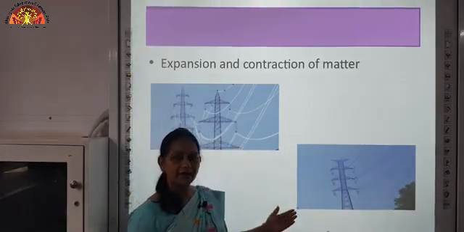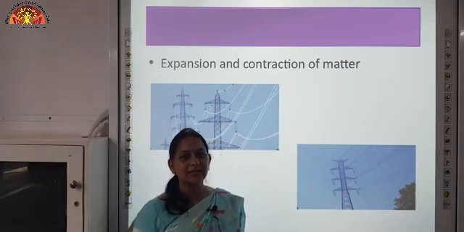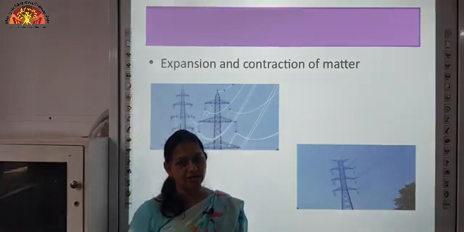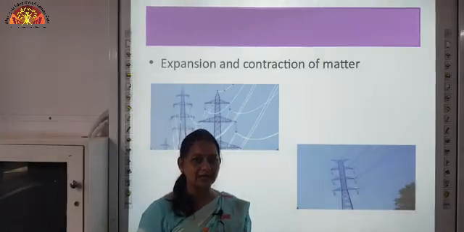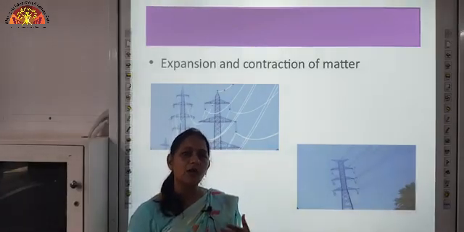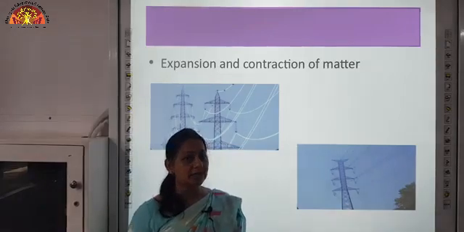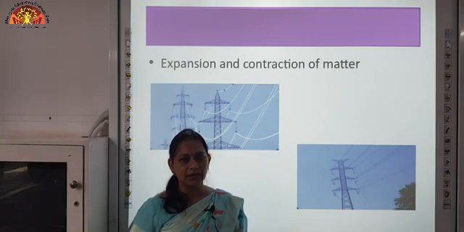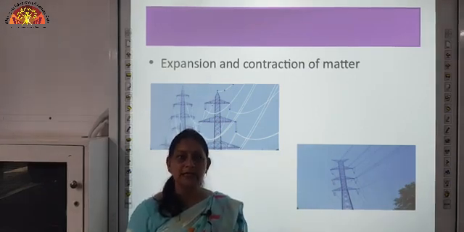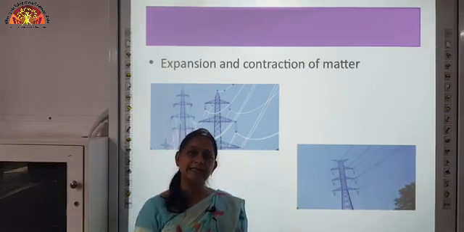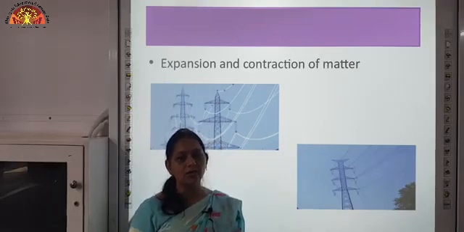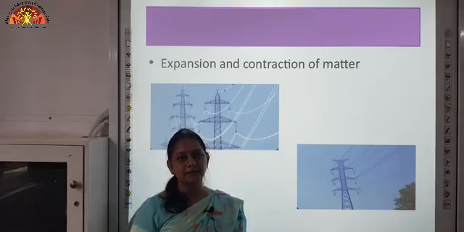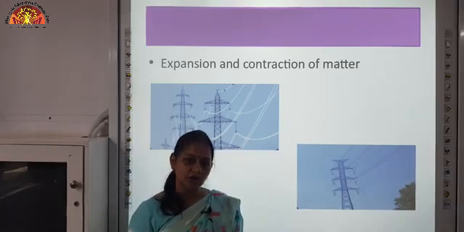This is contraction. What is contraction? The decrease in the size is called contraction. The decrease in the size of matter on cooling is called contraction. How does that contraction happen? Because of the cooling, the movement of the molecules decreases, and so the intermolecular space also decreases, and that creates contraction.